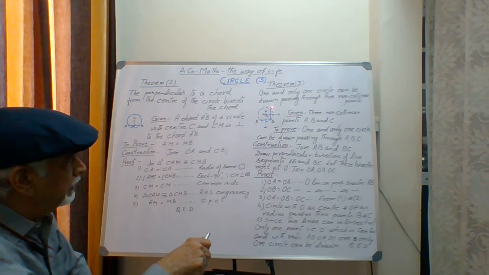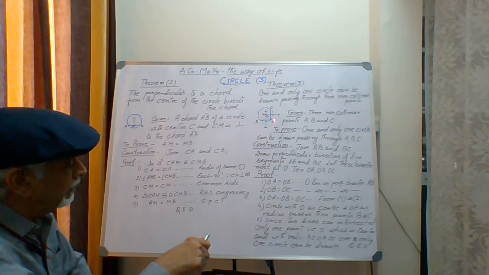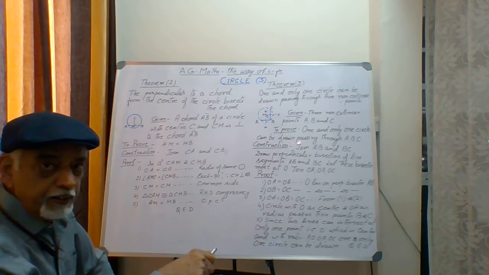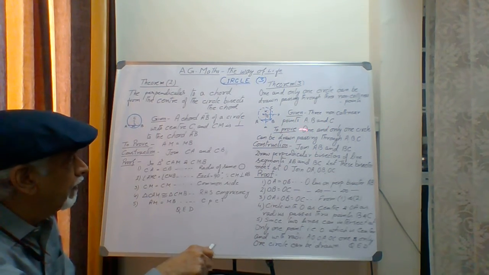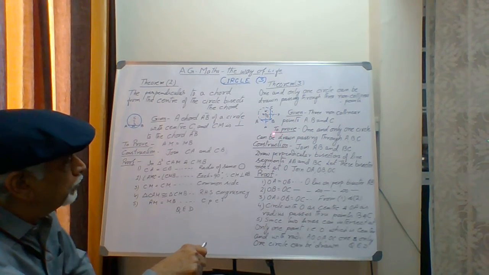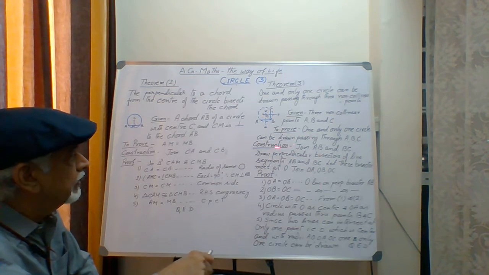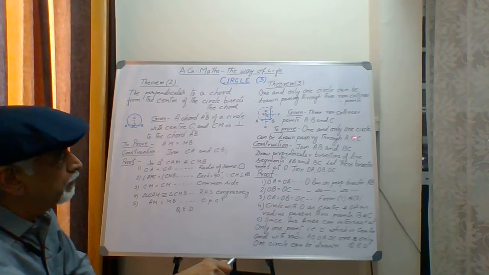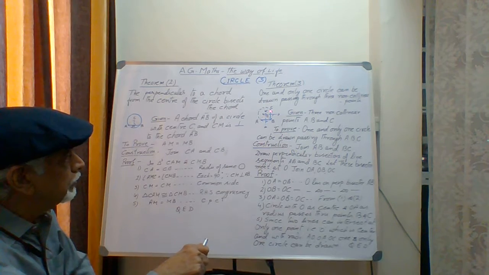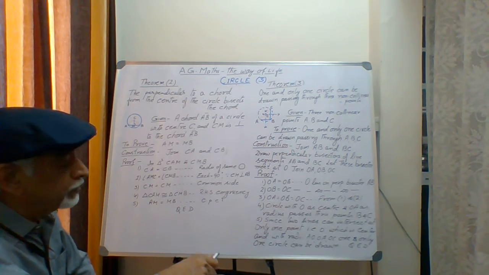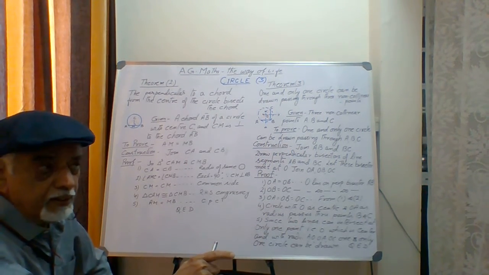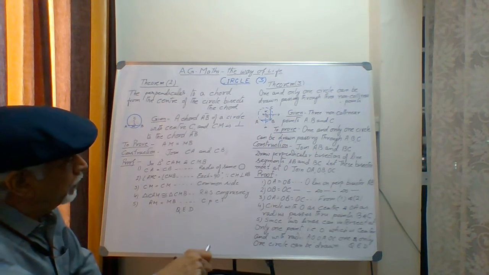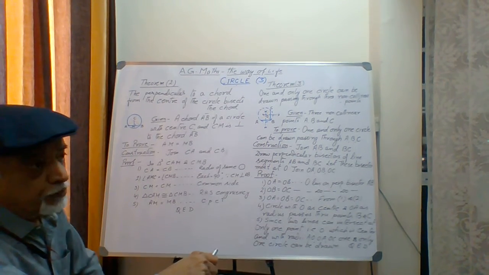A, B and C in space. They are not in line. They are non-collinear. Non-collinear means which are not in a straight line. Now what we are required to prove is one and only one circle can be drawn passing through these 3 points. All these 3 points should lie on the circle, and there should be only one such type of circle which will contain these 3 points on the circumference. This we have to prove.